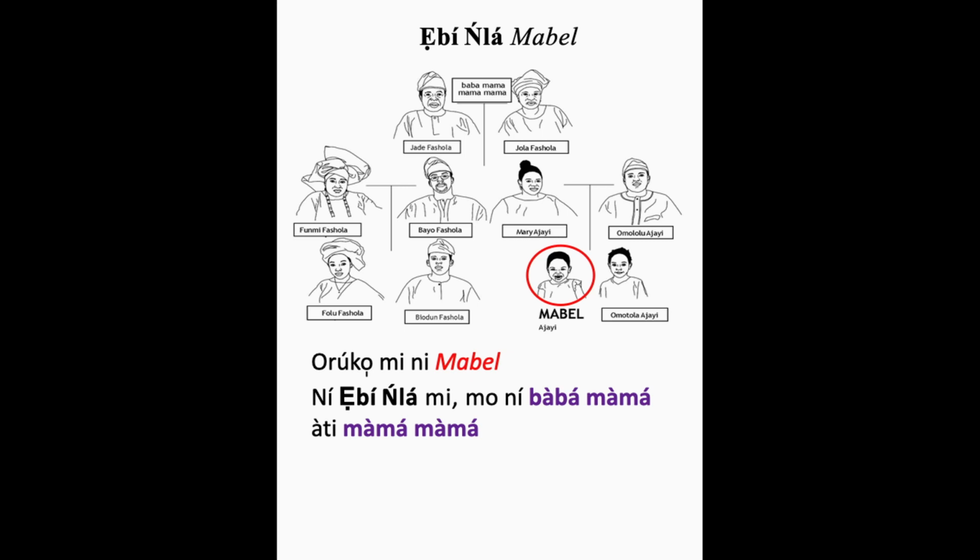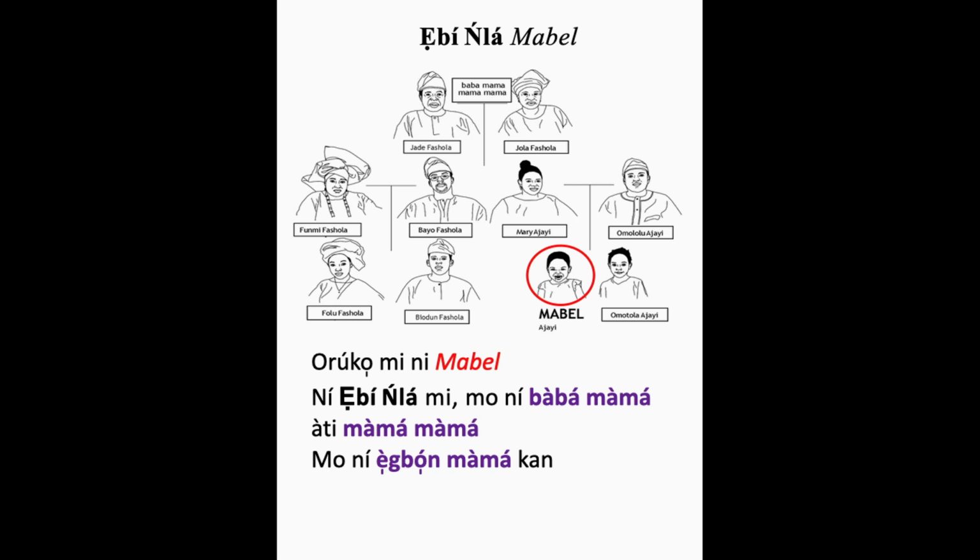So pay attention to the tree again as I try to interpret this in Yoruba for you. So orúkọ mi ni Mabel. Ní ẹbí ńlá mi, mo ní bàbá màmá àti màmá. Mo ní ẹ̀gbọ́n màmá kan. So that's a new vocabulary.